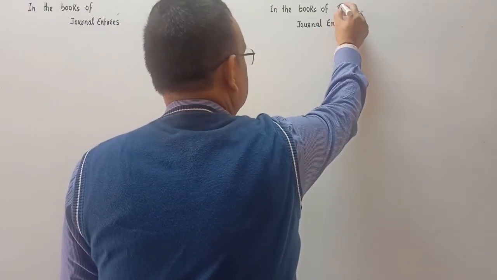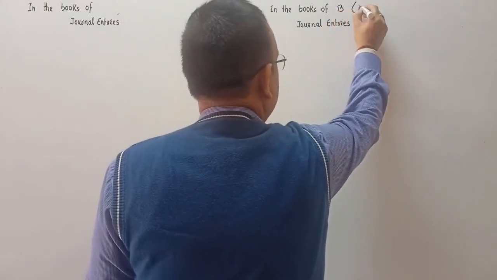B is the drawee. B accepted a bill. He is the drawee of the bill.